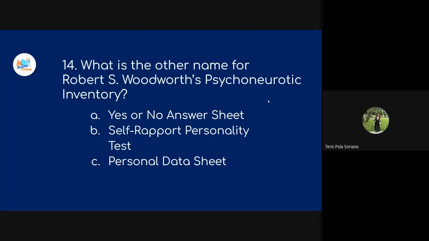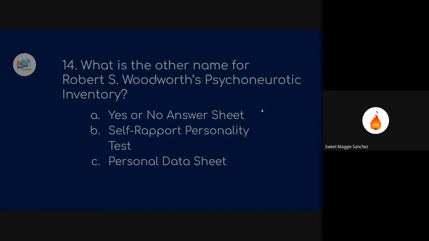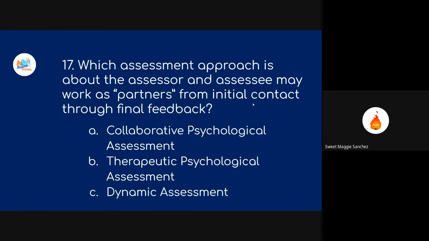Yes po. Okay. Next is, wait, the numbers. So, question 17, which assessment approach is about the assessor and assessee, yung nag-make ng test and test taker, working as partners from initial contact through final feedback? Is it A, collaborative psychological assessment, B, therapeutic psychological assessment, or C, dynamic assessment?